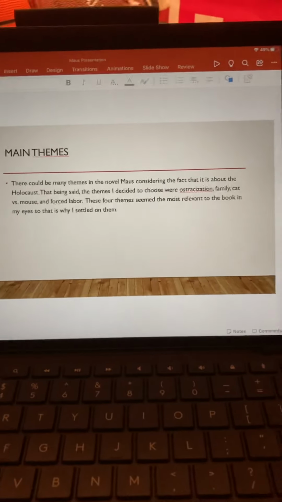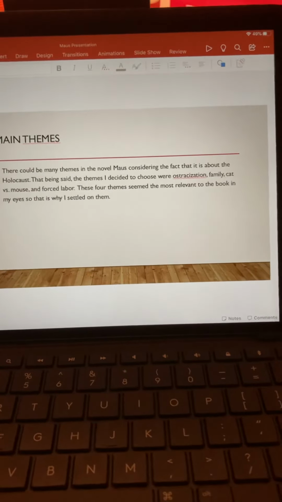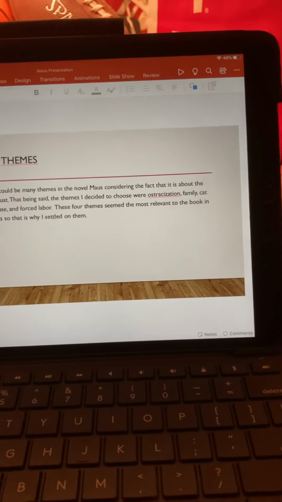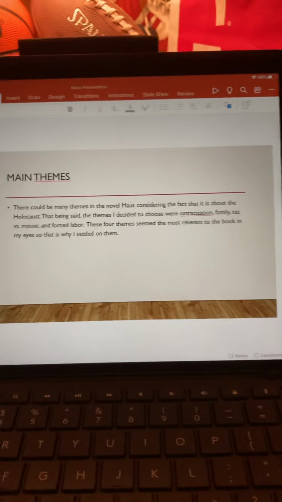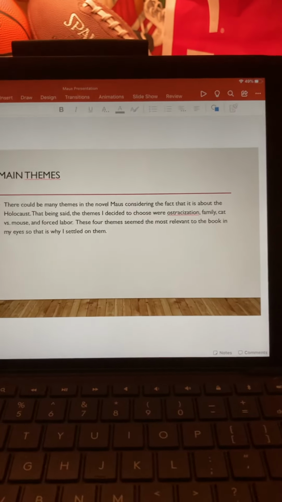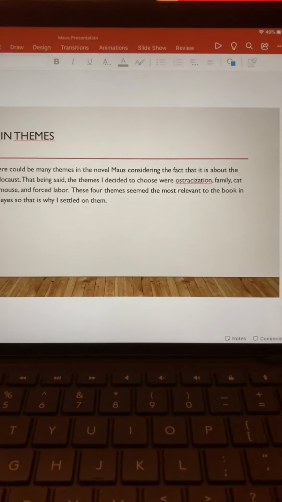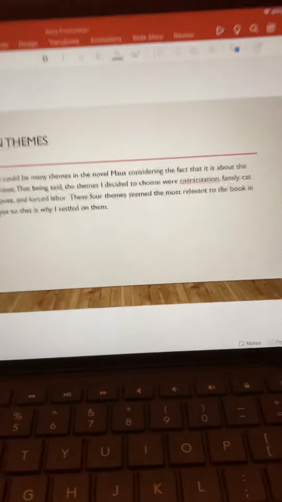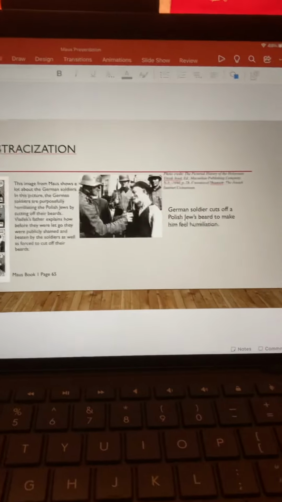So, main themes. There could be many main themes in the novel Maus, considering the fact that it is about the Holocaust. That being said, the themes I decided to choose were ostracization, family, cat versus mouse, and forced labor. These four themes seem the most relevant in the book in my eyes, so that's why I settled on them. They made the most sense to me, so it made the most sense to choose these themes.